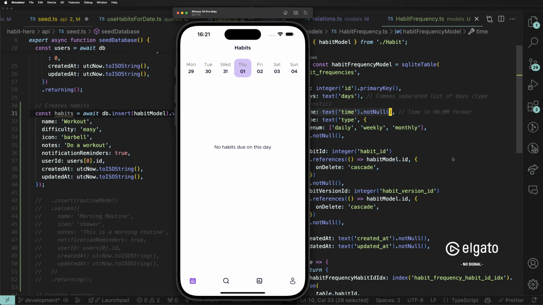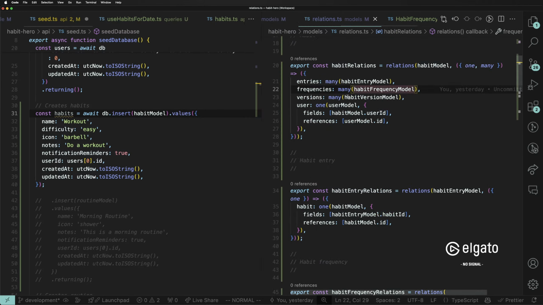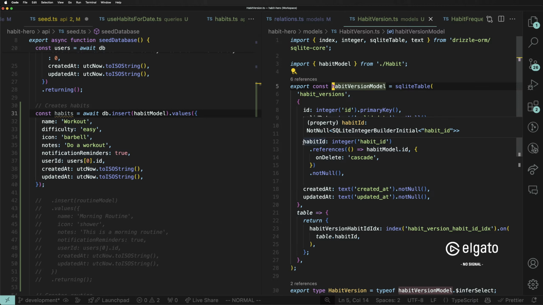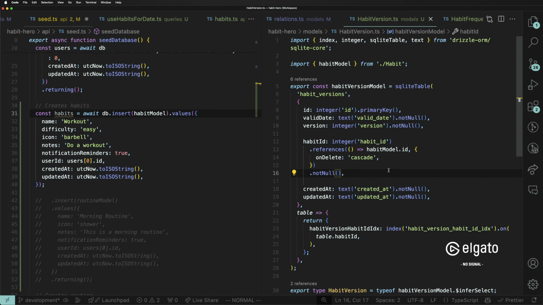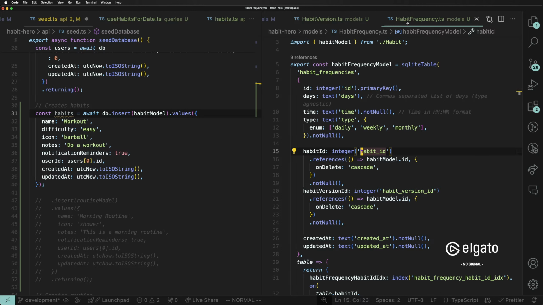You get it, right? What a lot of these other apps will have you do is they will give you a prompt saying that you either cannot change your habit after it's been done, or if you change it, you lose all of your data in the past. I find that sucks, and I find that it breaks a very common use case of an app, right? Life is ever changing, things change. You can't expect a user to always have the thing that they put in. So what I do is I created the habit version model over here, which basically has a relation to the habit, right? So it's actually defined as a many-to-one, but it's actually a one-to-one. No, it's a many-to-one because a habit can have many versions.